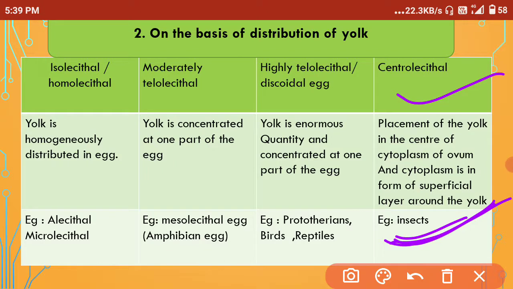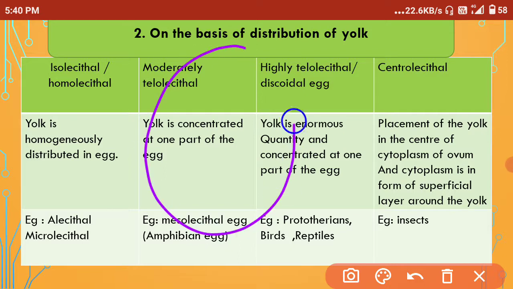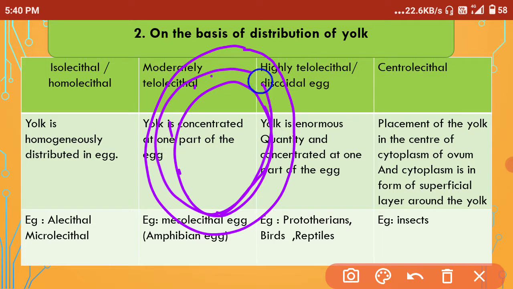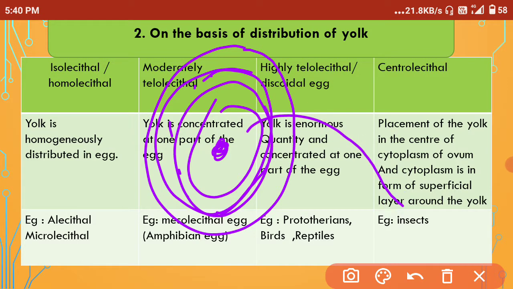And here what is the condition? The yolk is placed in the center of the cytoplasm of the ovum, and the cytoplasm is in the form of a superficial layer around the yolk. See, this is an egg and here the cytoplasm will be outside and the yolk will be concentrated only in the center. So this condition is the centrolecithal egg, and this is seen in insects.